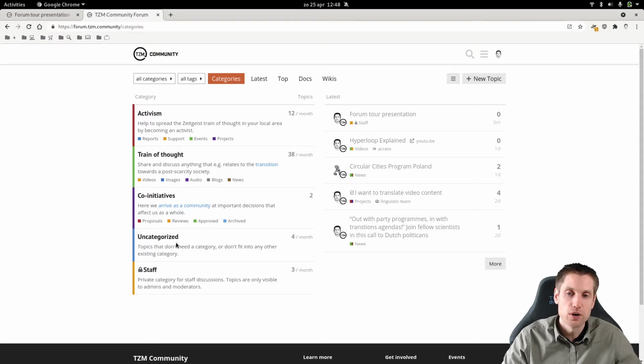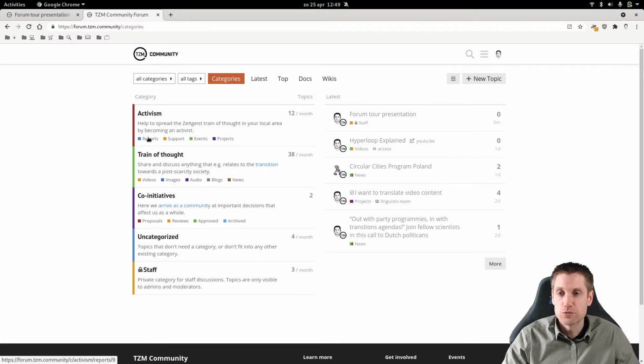Uncategorized is, you can see, more like an open discussion thing. But still, of course, it has to relate to Zeitgeist. But this could be about the forum itself. If you want to change some things or you have some suggestions, you found a certain plugin for the forum that's not installed at the moment, those kind of things. Stuff that doesn't fit into the other categories, like the introduction says.